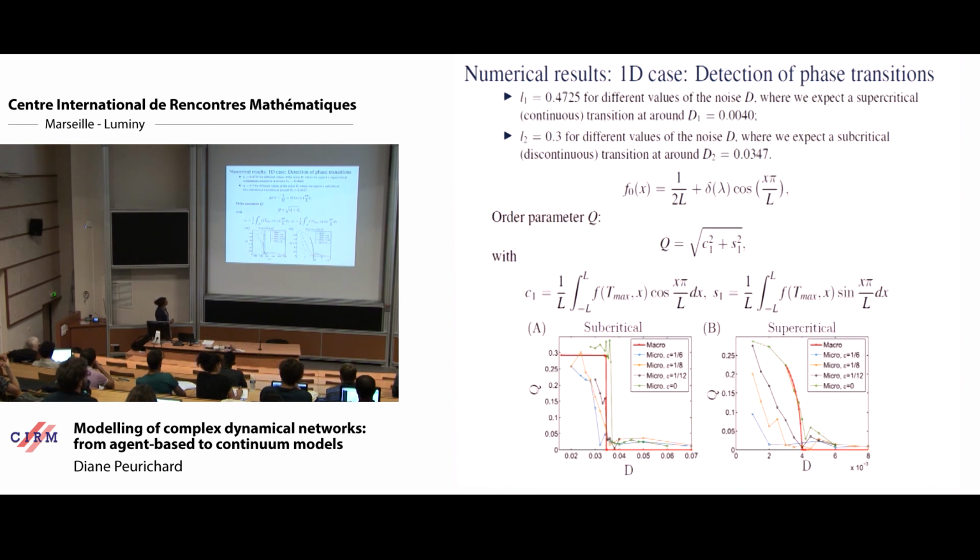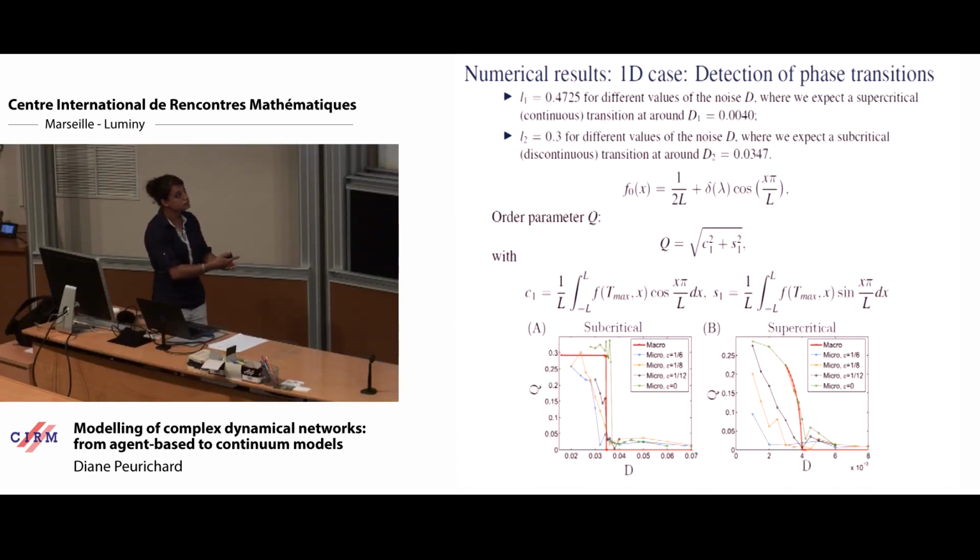And so what we can see is that indeed we are subcritical here for this value, even for the micro model, and supercritical here. Of course, the microscopic simulation depends on the value of epsilon, because the macroscopic model is in the limit epsilon goes to 0. So if we do numerical simulations with a large epsilon, we can be far from the description of the macro model, but we can show also that if epsilon goes to 0, then we get closer to the macroscopic solution. So this was a way of validating the derivation. Indeed, the macroscopic model seems to be a good limit of the microscopic dynamic.